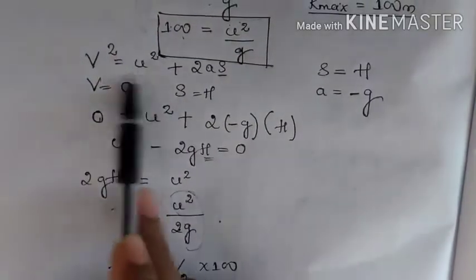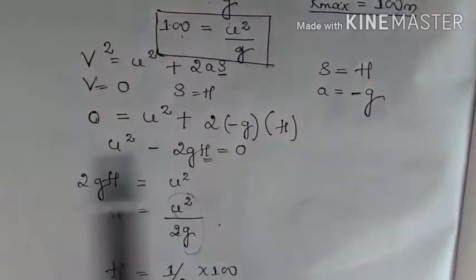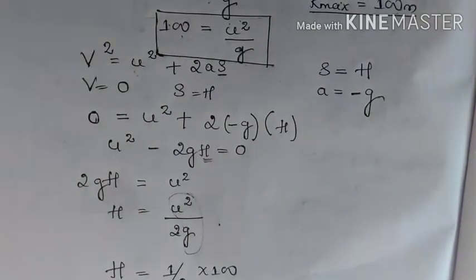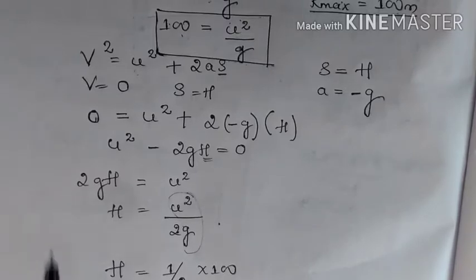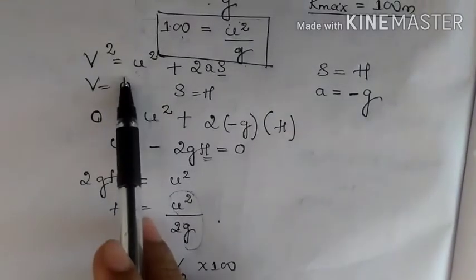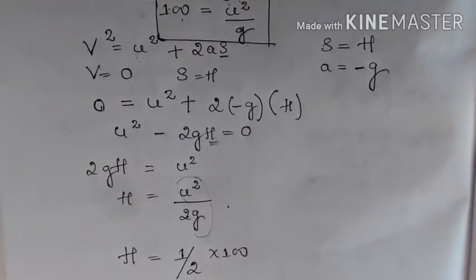Here the initial velocity is not 0, the final velocity is 0. Why is the final velocity 0? Because when he throws, the ball comes to the ground and at the ground the velocity of the ball will be 0. Before, I said u is 0, so I am sorry, u is not 0.